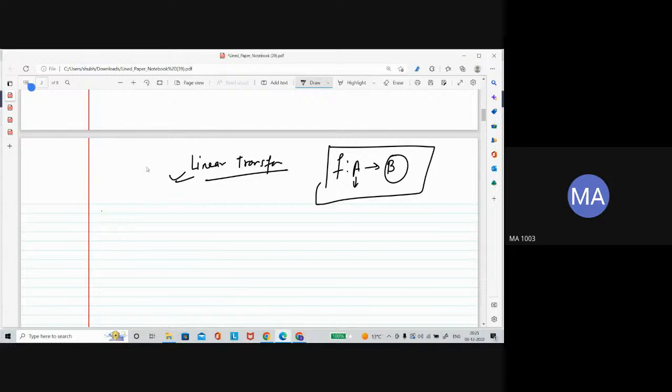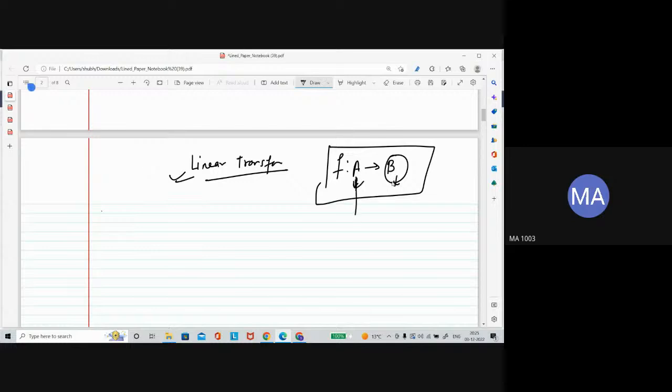So a linear transformation is also one type of function with a specific property. Like log x or e power x, the logarithmic and exponential functions have their own properties, and this function has a different property.